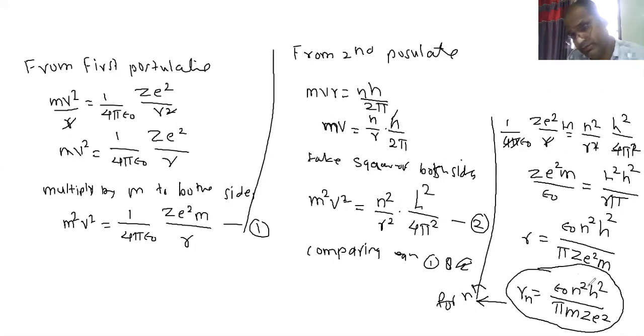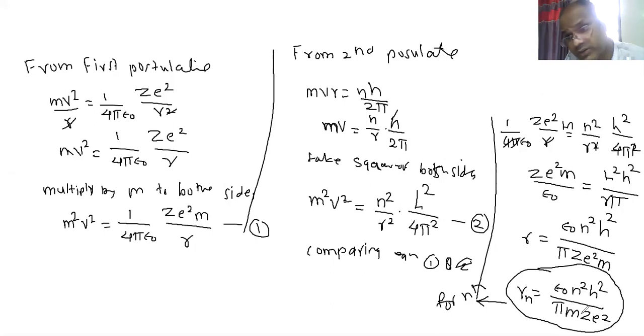Constant. What about pi? Yes, constant. What about m? M is the mass of electron. Is it going to vary? No, it is constant. What about Z?